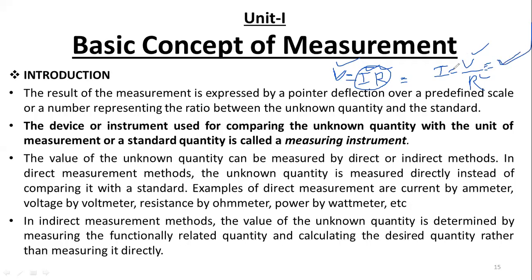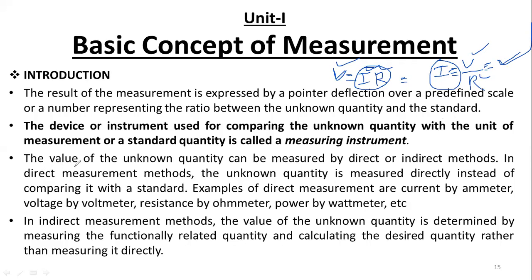To measure the current, if we use an ammeter directly, that is called a direct method. If, without using the ammeter, we measure the current by using other meters, that method is called an indirect method. Is this concept clear now? Yes, sir. The same thing is written here.